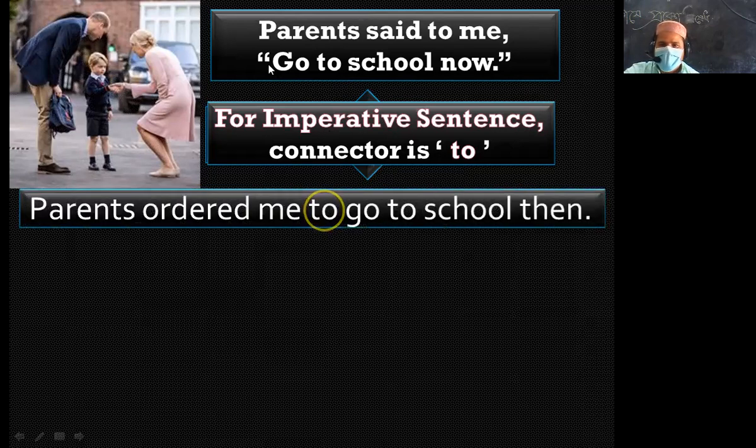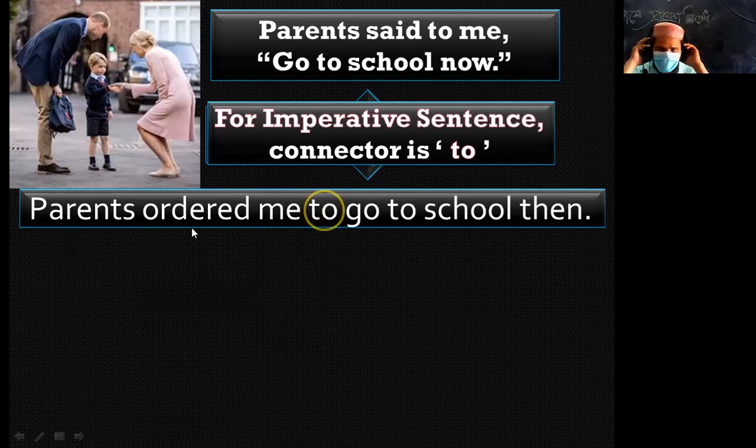First, instead of inverted comma, "to" is used. And then, instead of say or said, I have to put order or ordered, command, request or requested, forbid or forbade, or tell or told.